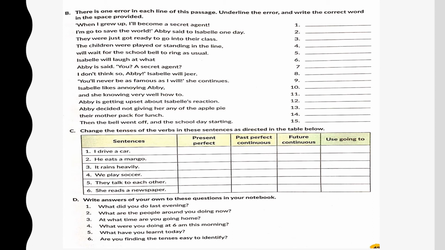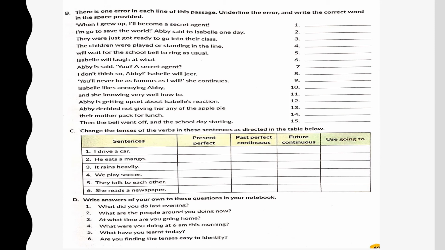Coming to exercise B. There is an error in each line of this passage. Underline the error and write the correct word in the space provided. Question is quite clear. When I grew up, I'll become a secret agent. Grew is past tense. But from the sentence, I'll become, it shows future. So that means this word grew is wrong here. If I'm talking about the future, my verb will also be in the future. So I will write, when I grow up, I will become a secret agent. Underline grew, and in the blank here write down grow.